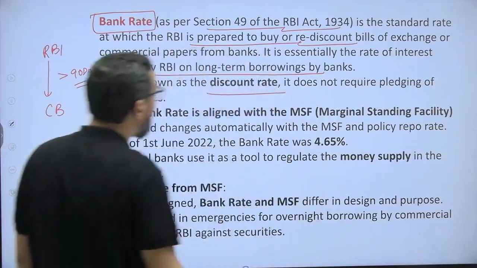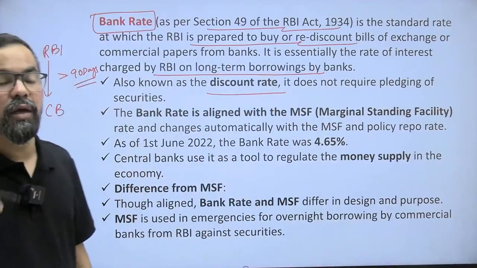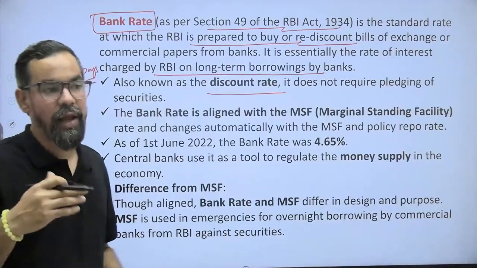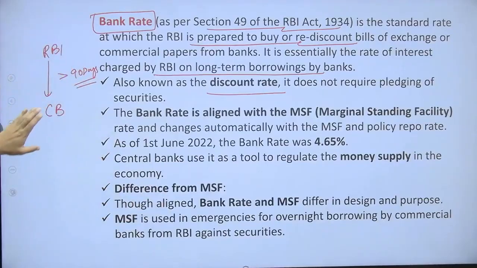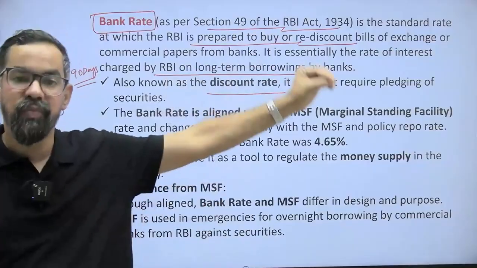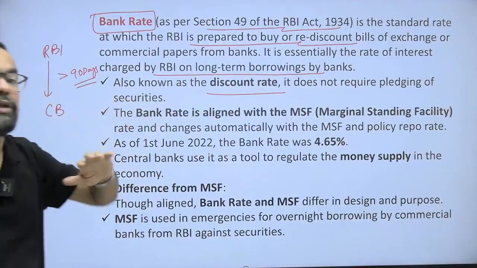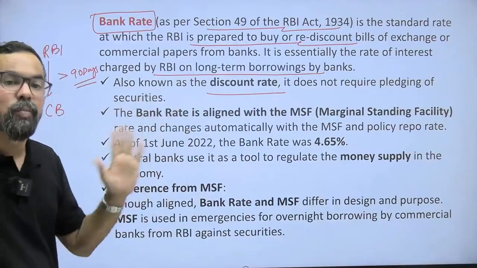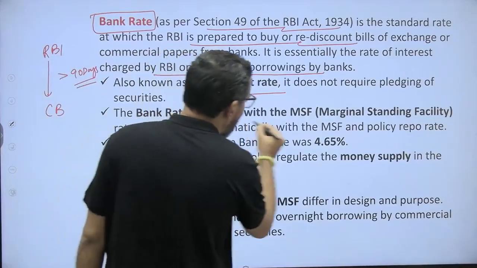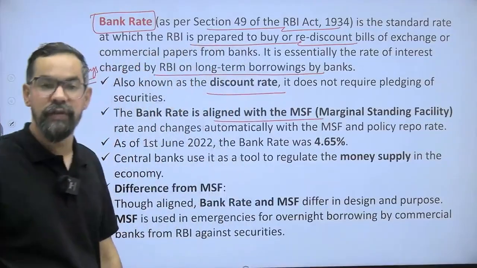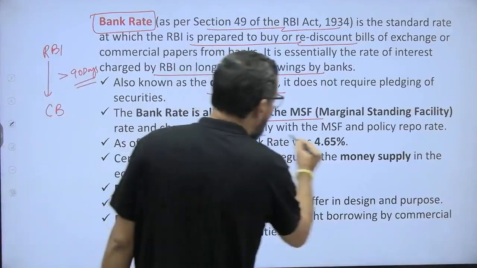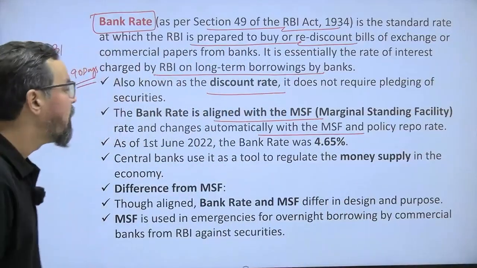It does not require pledging of securities. Now, one another difference you have to remember: in case of repo rate, while RBI gives a loan to commercial banks under a repo transaction, they ask for government securities. But in case of bank rate, banks do not need to provide a pledge or securities against that borrowing. Bank rate is aligned with the MSF, marginal standing facility, which is basically the overnight rate, and changes automatically with the MSF and policy rate as well.